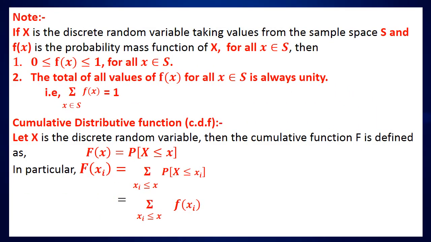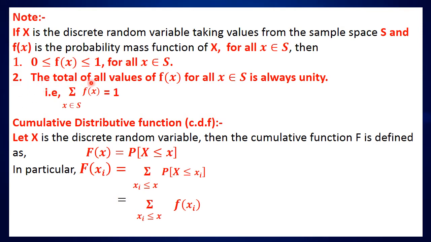Some important properties of the probability mass function. If x is the discrete random variable taking values from the sample space S, and f of x is the probability mass function of x for all x belonging to S, then first, 0 is less than or equal to f of x, which is less than or equal to 1, for all x belonging to S. That is, the value of the function f of x lies between 0 and 1. It should not be less than 0 or greater than 1.